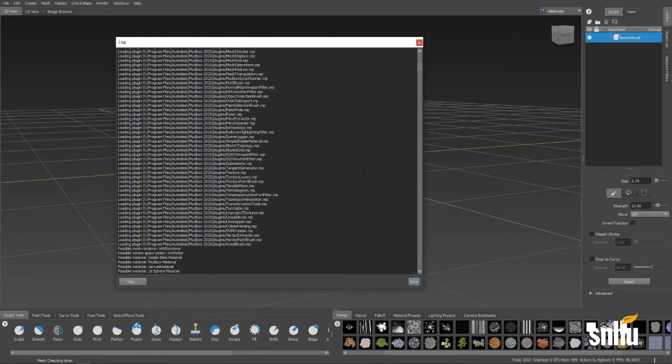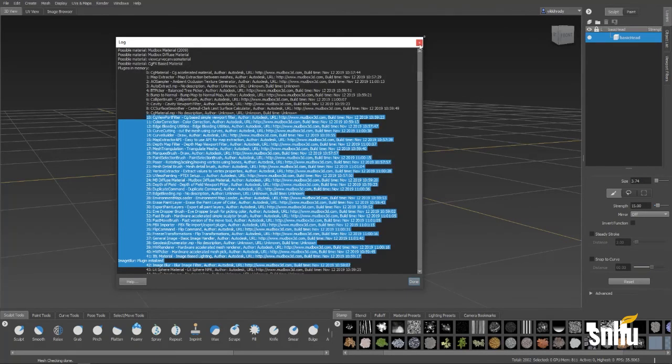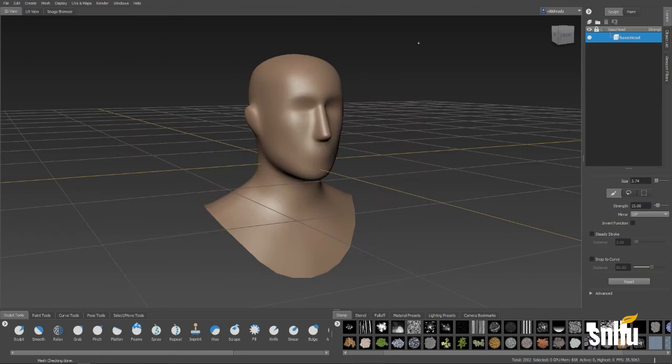If you are having problems in Mudbox, you can copy and paste your text and drop that into any kind of email or perhaps in a thread for class, for your teacher, or for Autodesk to help you with. The other option is help. Spend some time in help again, go through the help menus and the help items. It's a good idea that you do spend some time in here. The learning movies are going to be very, very essential.